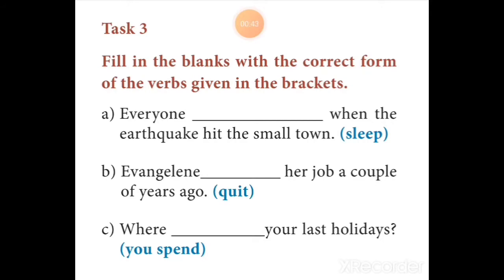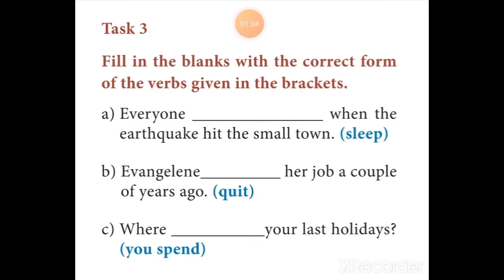Everyone dash when the earthquake hit the small town. The V1 given within the brackets is sleep. In this sentence, the keyword is when, that is after the dash. We saw this when we discussed the past continuous tense form.